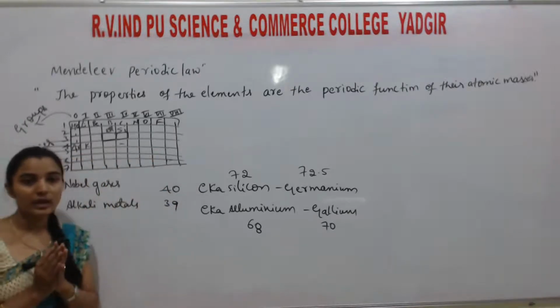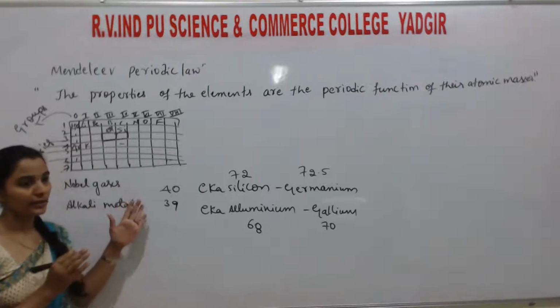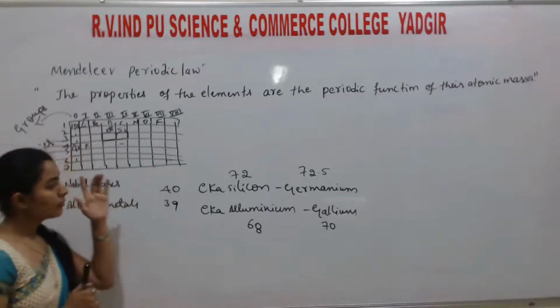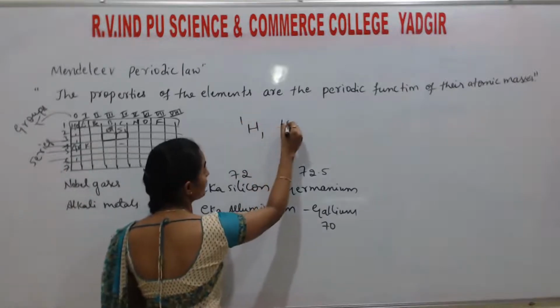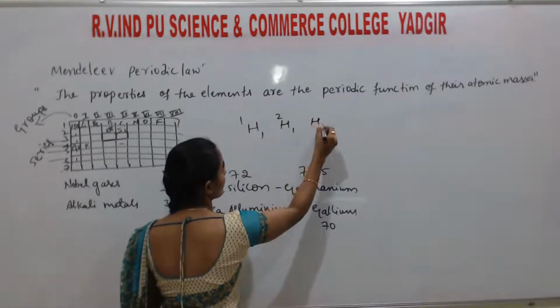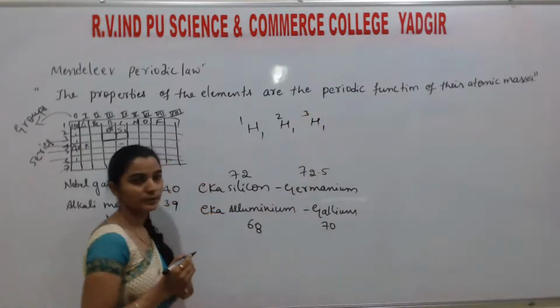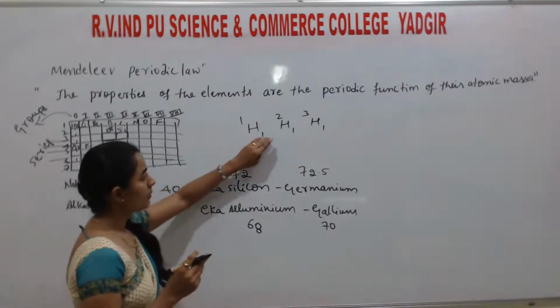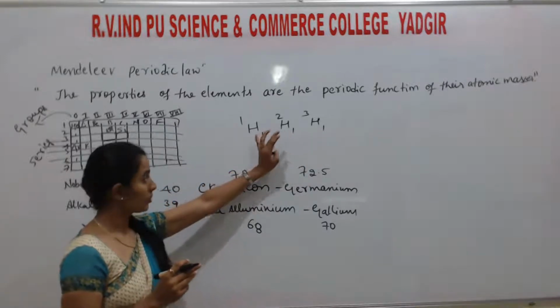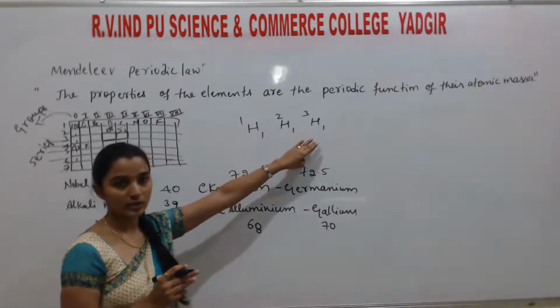So why was this law discarded? Please listen. You know, hydrogen has three types of isotopes. Correct? Hydrogen has three isotopes: protium, deuterium, and tritium.